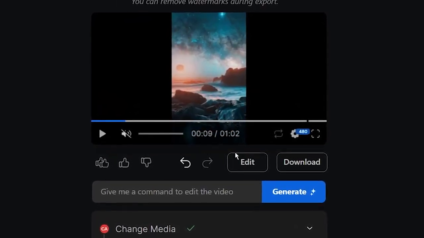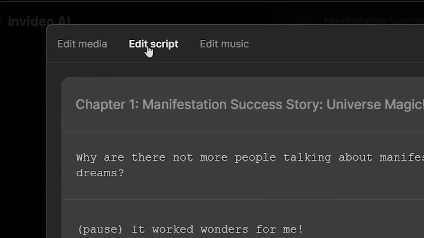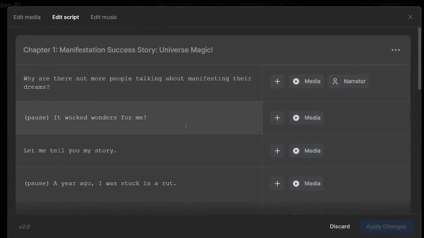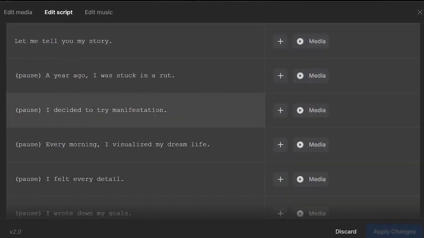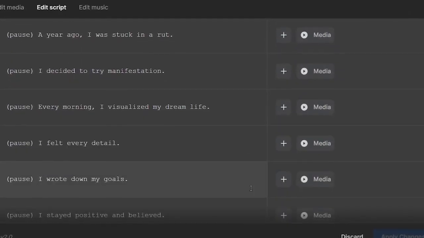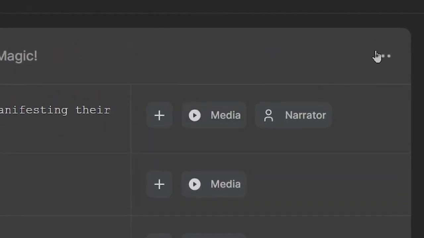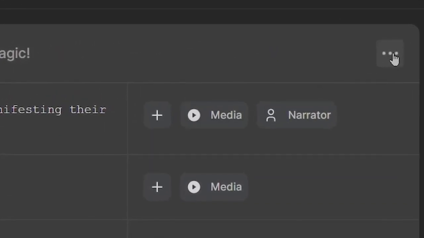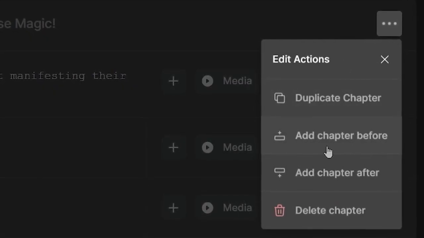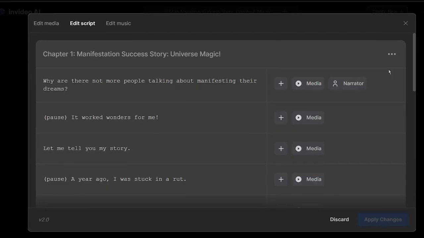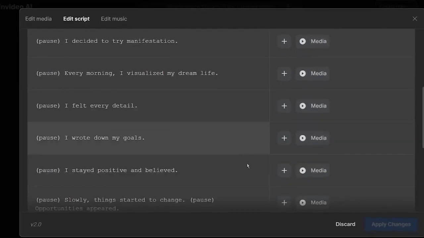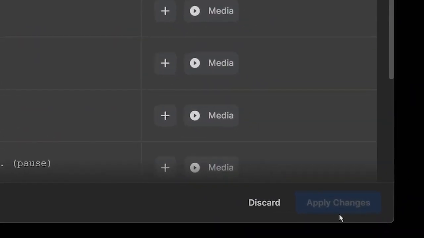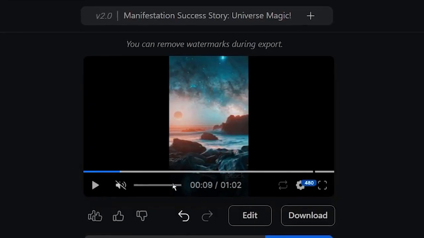Now if you want to manually edit the script, you can click edit script over here, and that's going to open a window for us where we can see the entire script, and we can change any part of the script or the whole script if we want to. Also, you can add a whole new section by clicking on these 3 dots and by selecting add chapter before or add chapter after option from here, and the chapter will be added to the video as well. Once you have made changes, just click on apply changes, and the invideo AI will apply the changes to your video.